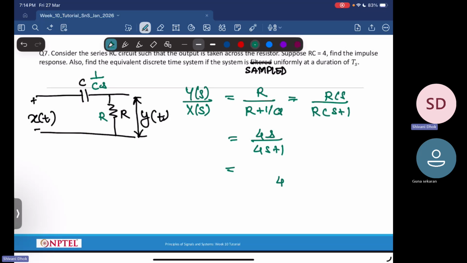We can simplify this a bit. We can do plus 1 and minus 1, so that will give me 1 minus 1 upon 4s plus 1. I can write this as 1 minus 1 by 4 upon s plus 1 by 4.